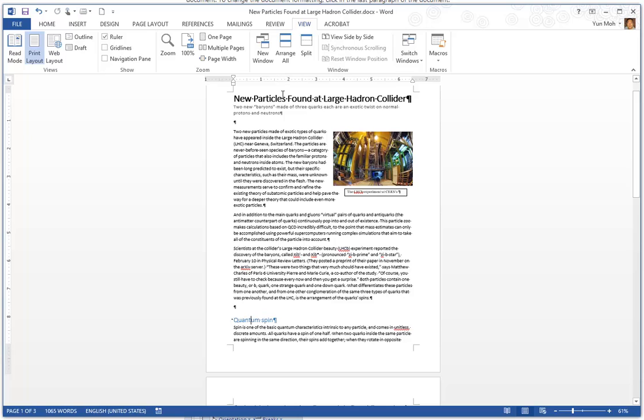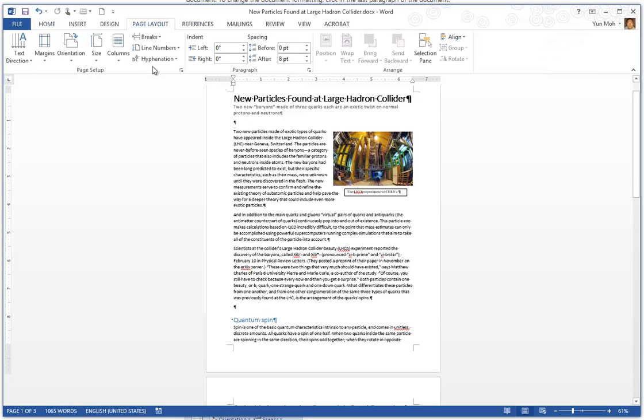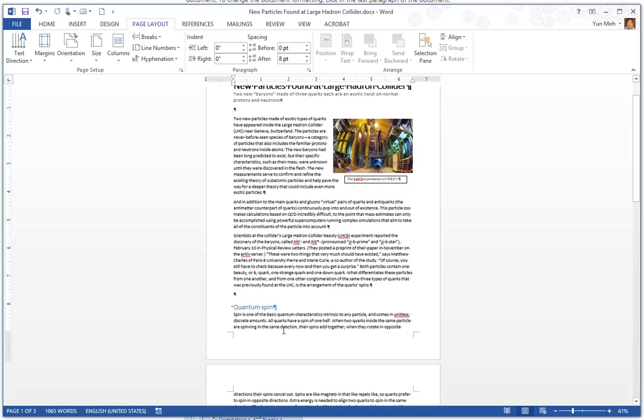By the way, I did apply some formatting. Let me just go back to the Home tab to give you some background. So I put some formatting such as a title here, and this is Heading 1, and the rest is just simple text formatting. All right, so having said that, let me go back to page layout. You may not want to have this new section started at the bottom of the page.